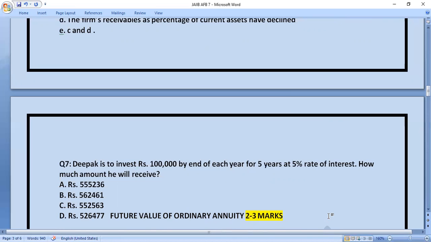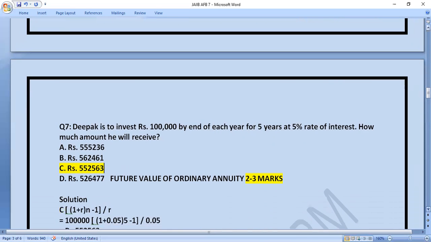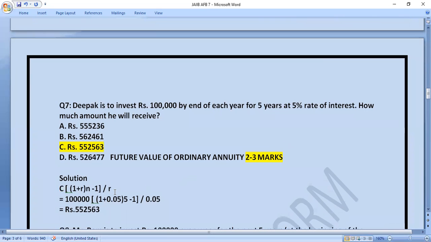So learn the formula also, because sometime in the exam you may forget the formula. So practice this so that you can properly give the answer. And the right answer of this question is C, that is 5,52,563 rupees.